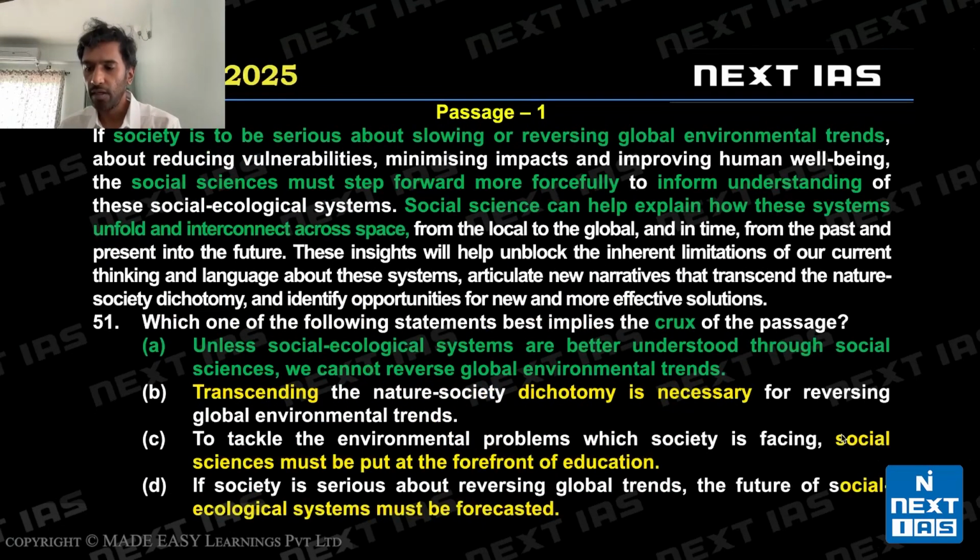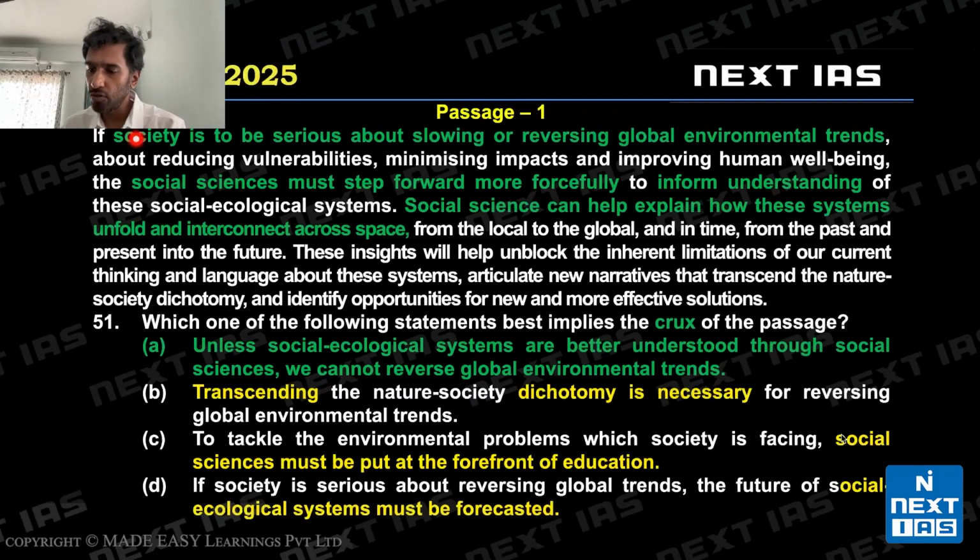Let's see the next one. This is the next set of questions. We are looking for the crux of the passage. Crux is basically the main point of the author. This is usually an easier question type. If you notice here, the options are again really long, so it becomes close to moderate but not difficult.